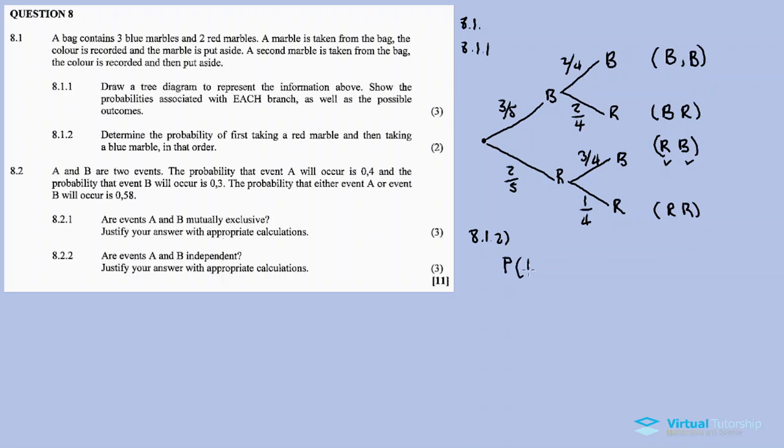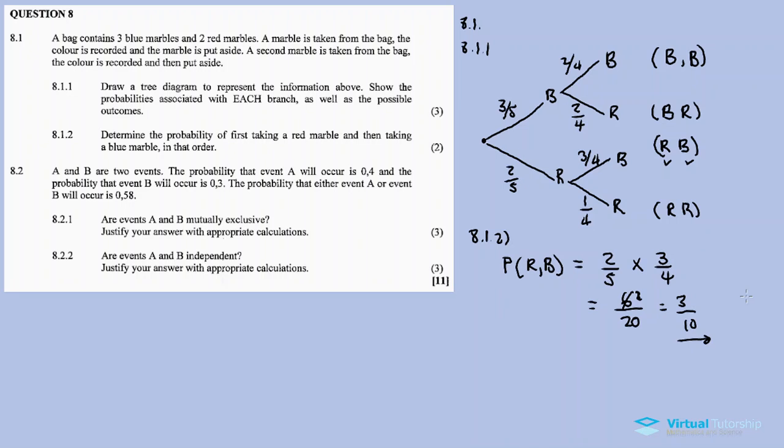of taking out a red then following it up with the blue is equal to the probability of red color, which is 2/5, times the probability of blue after choosing a red, which is 3/4. So our answer is 2 times 3, 6/20. This is our answer. Or I can divide by 2, then you get 3/10. Or I simplify further will be the answer actually. Now 8.2.